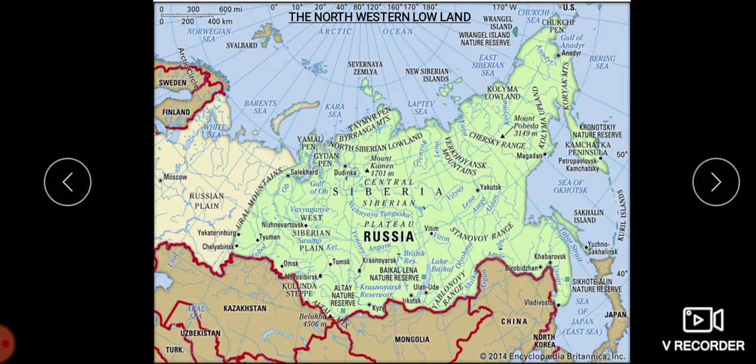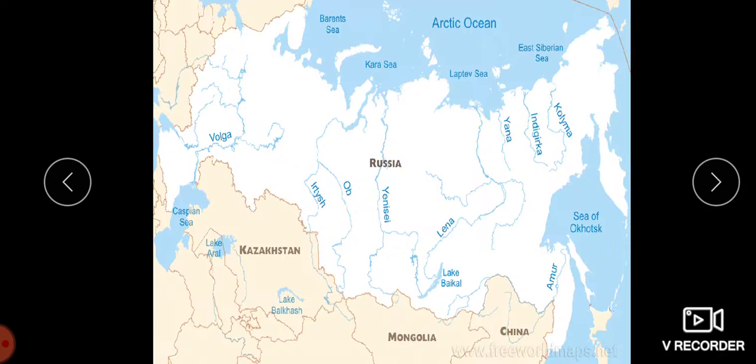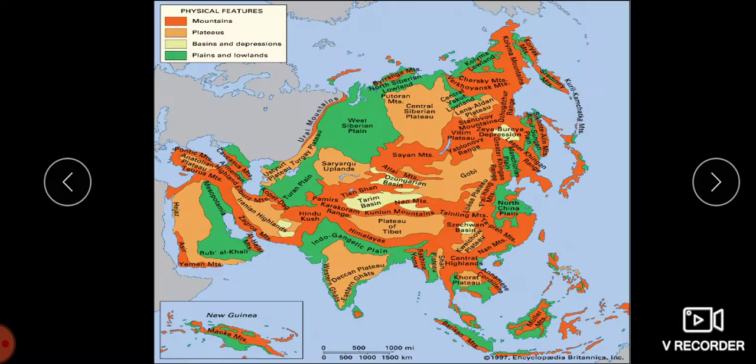This place is crossed by the Lena, the Ob, and the Yenisei rivers. We have the Arctic Ocean here.